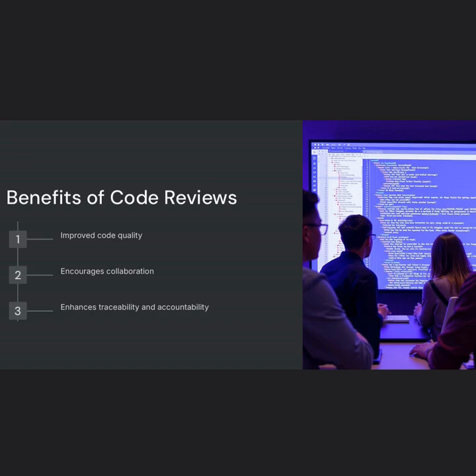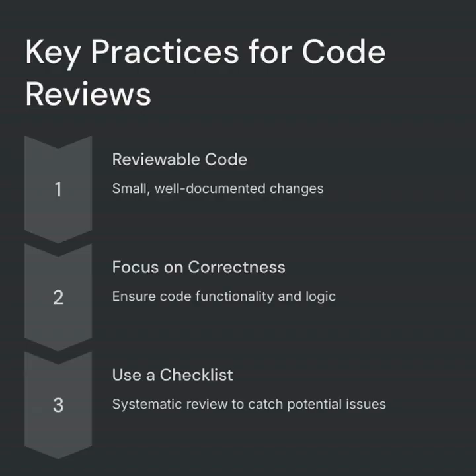Beyond just improving quality, code reviews also provide traceability and accountability. When every change goes through the review process, it's easy to see why certain decisions were made and who was involved in the process. This traceability is invaluable when troubleshooting issues or trying to understand the rationale behind a specific change. It also helps hold team members accountable for the quality of their work, ensuring that everyone contributes to maintaining the project standards.